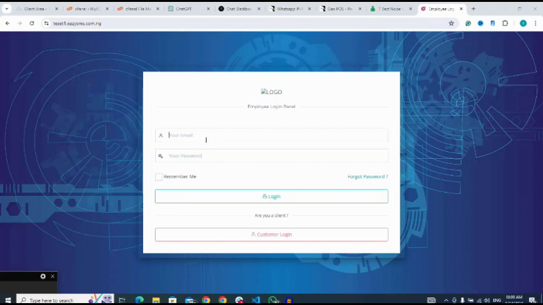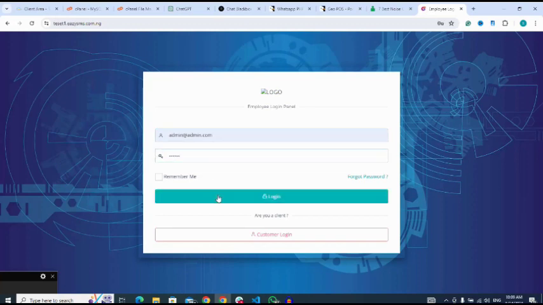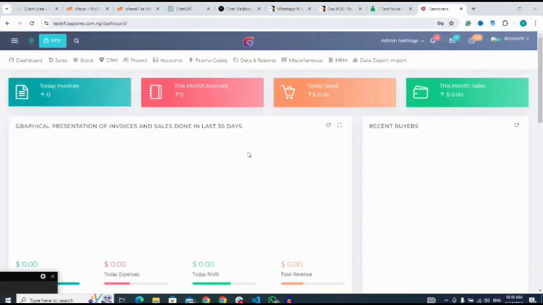Next, I log in with my necessary credentials. I click on login. So I have successfully installed my script. As you can see, here is my dashboard, sales, stock, CRM.